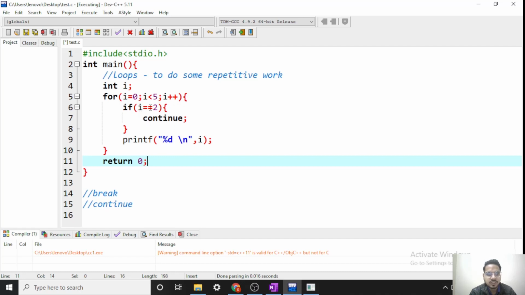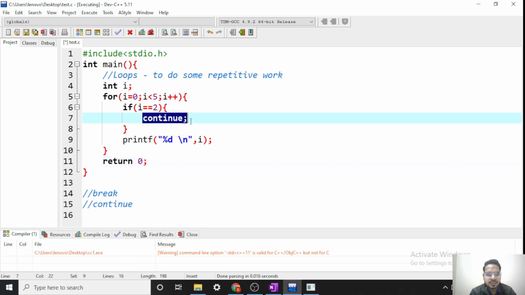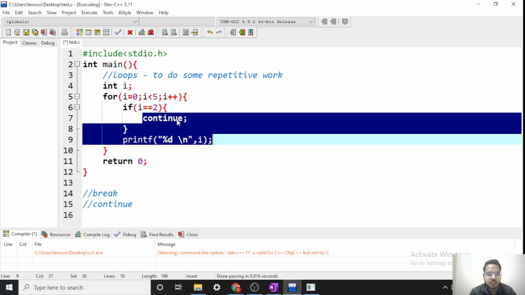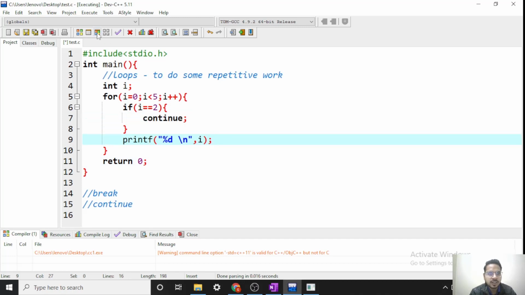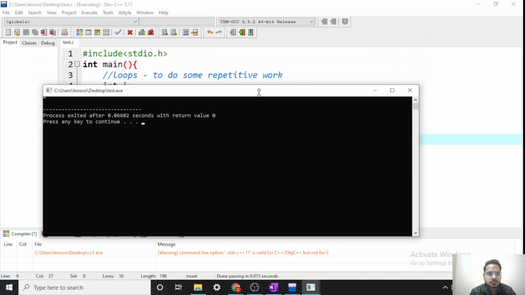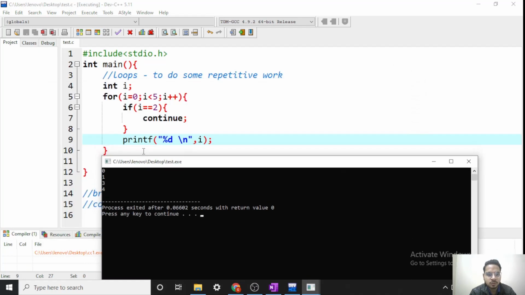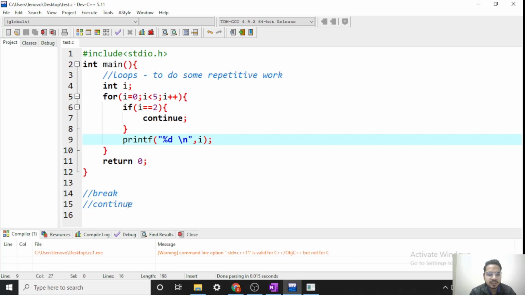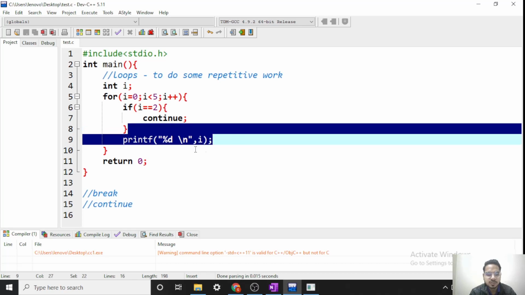2 will not be printed because when i was 2, I skipped the statements below the continue and continued my loop. So now let's run this. As you can see, I am getting only 0, 1, 3 and 4. 2 is skipped because of this condition and this continue keyword. So the difference between break and continue is that break will break my loop, continue will continue my loop, skipping the statements below it only once. So that was about the for loop, break and continue.